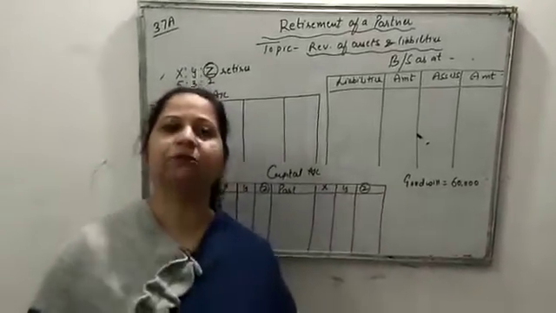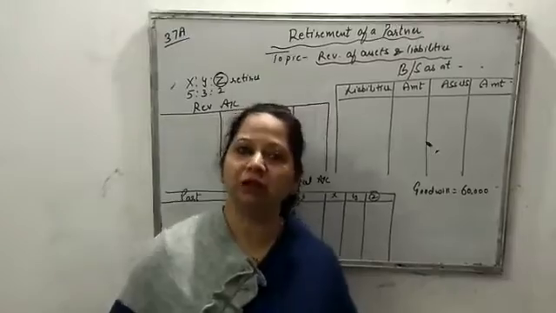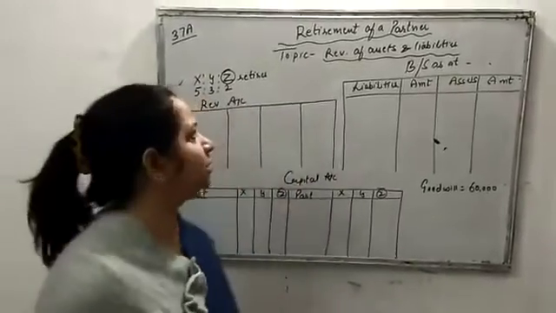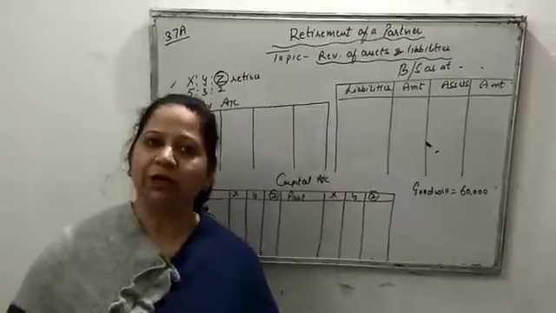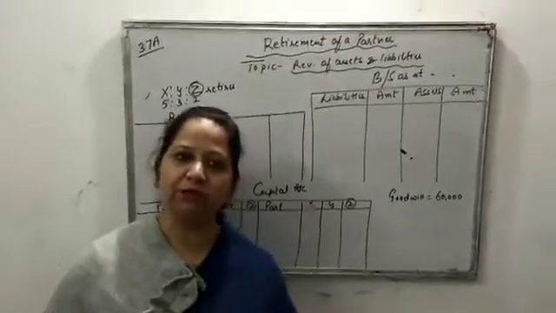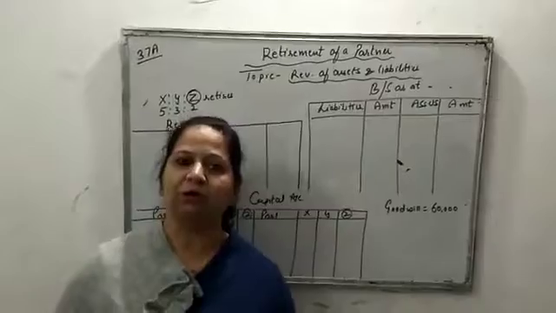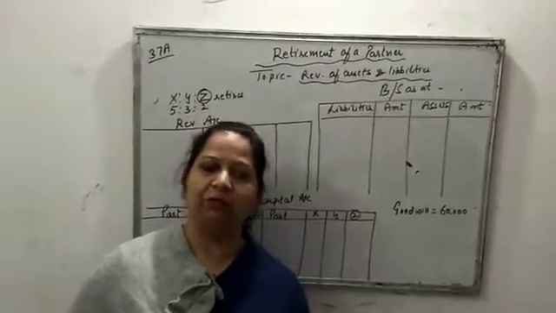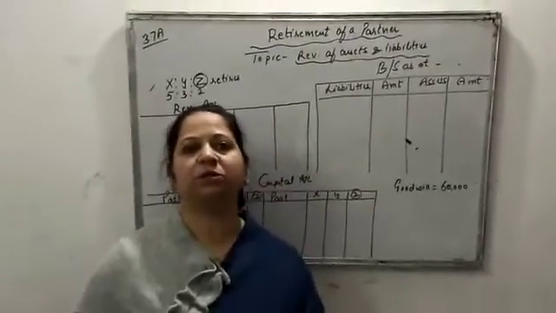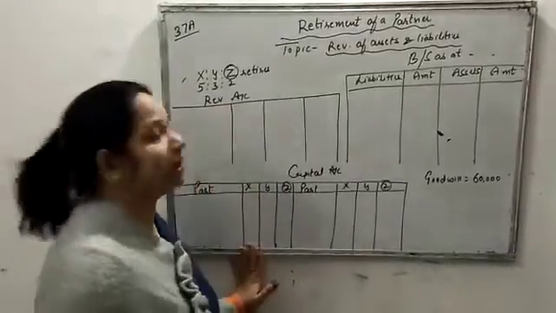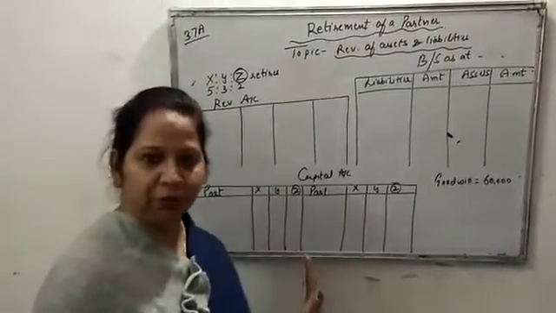As I have solved one question of revaluation of assets and liabilities, our topic, under the chapter retirement of a partner, today I am going to solve one more question so that the topic can be more clear to you. You have to solve up to question 40 only, because adjustment of capital is not in your syllabus. I have taken question number 37A from your DK Goel book, new book.